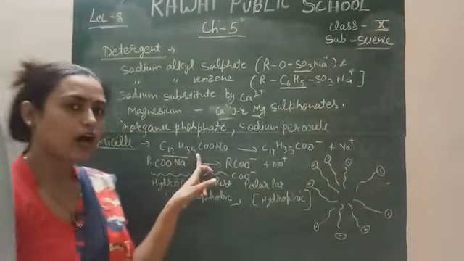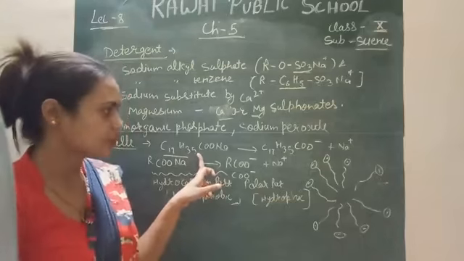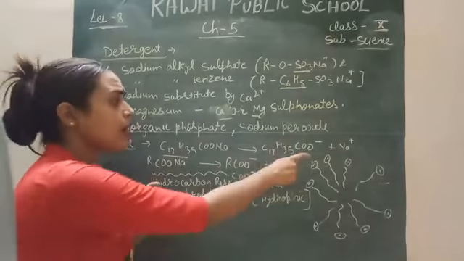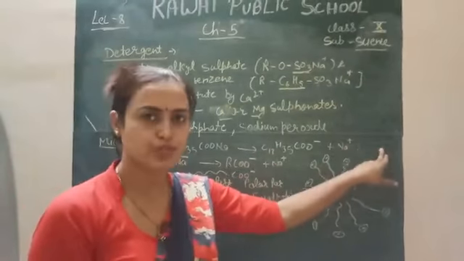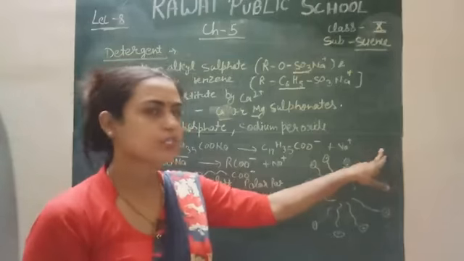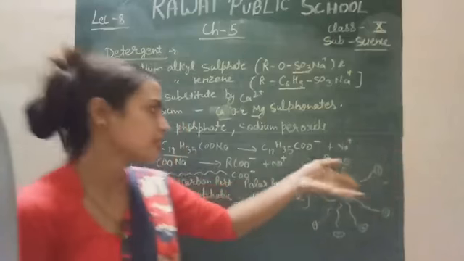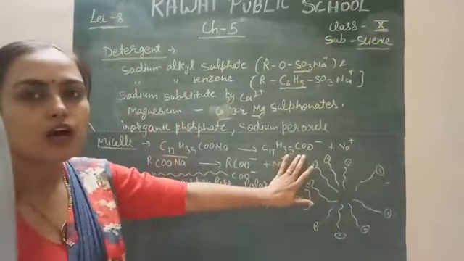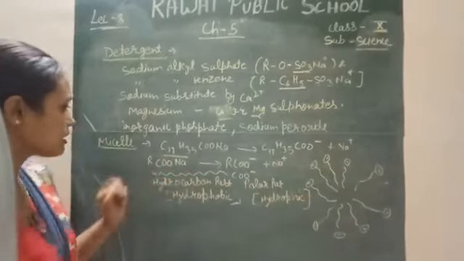This is one simple example of a detergent. What will happen in the presence of water? It dissociates, sodium is dissociated, substituted by the calcium, and mixes with the calcium which is present in water, and it acts on the surface of the cloth which you will use, right? This is the example.